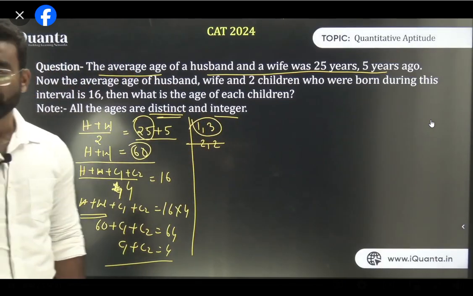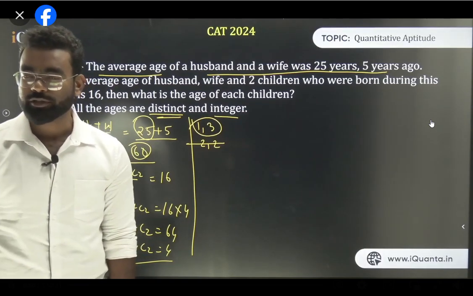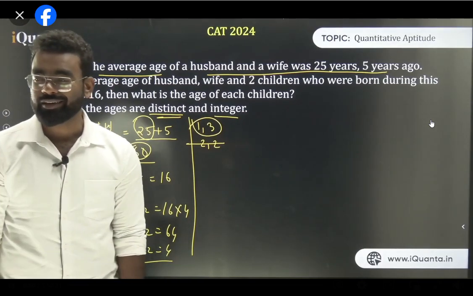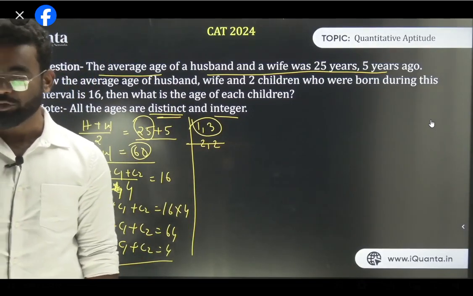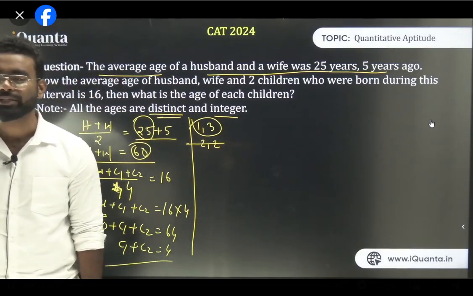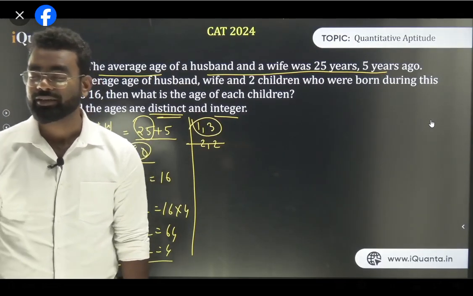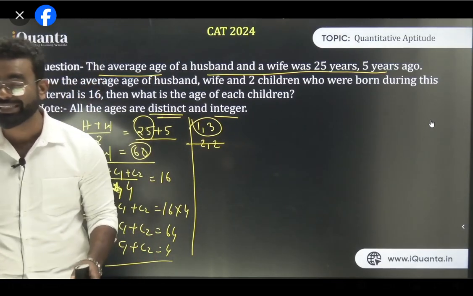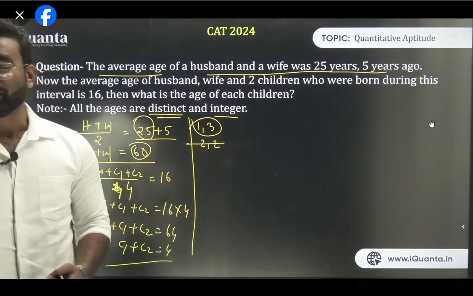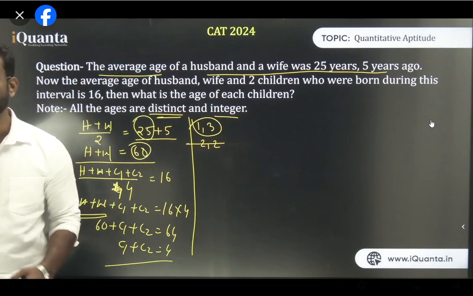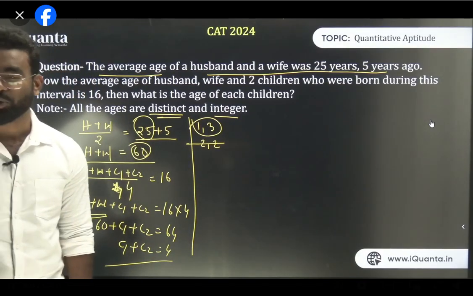Some people might have asked, why not 4, 0? One child has just been born and one is 4 years old. But 4, 0 is not possible because we cannot take age as 0 in general. We take age as 1. So distinct and integer, that's why it is 1. And you also cannot say a child will be born one year later, with age -1, and the other is 5 years, so that cannot happen. That's why the ages are always distinct and integer. So that's why it is 3 and 1. It is not possible that you were just born and your age is 0, so we do not consider the age as 0. So this is how you solve this type of question. Very simple question, but it's just the use of average mostly.